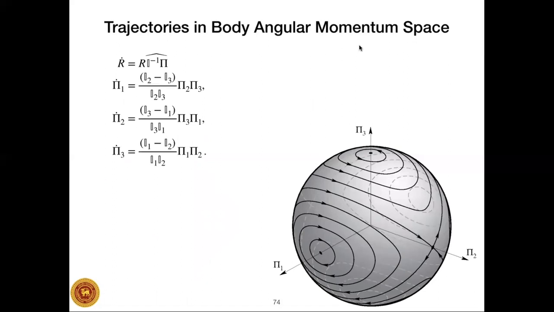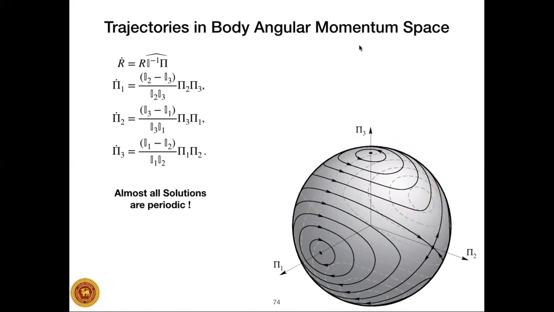Again, what we see is the solutions of this differential equation must be given by these intersecting curves. And since these intersecting curves are closed curves, what we notice is almost all the solutions of this differential equation give you periodic motion in the body angular momentum space.